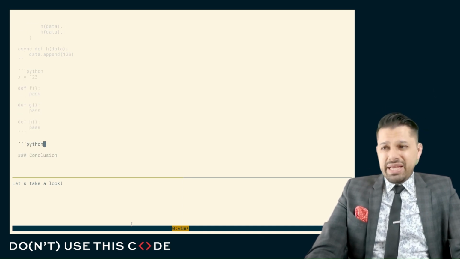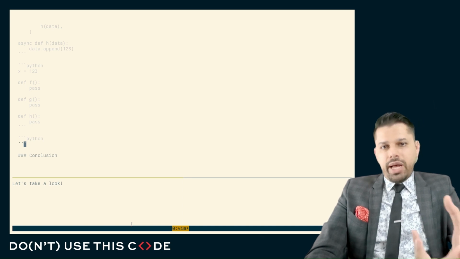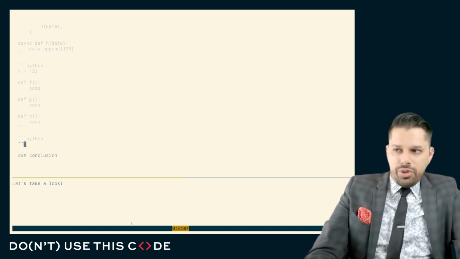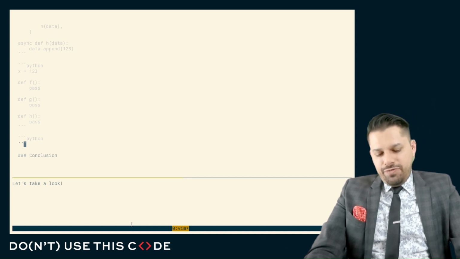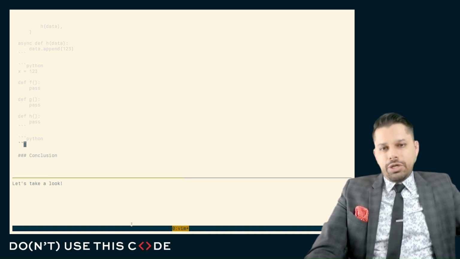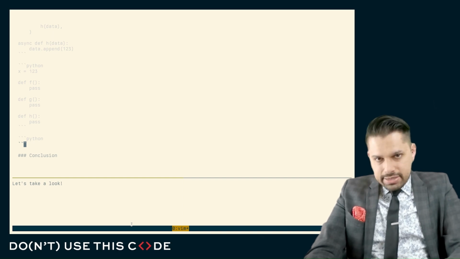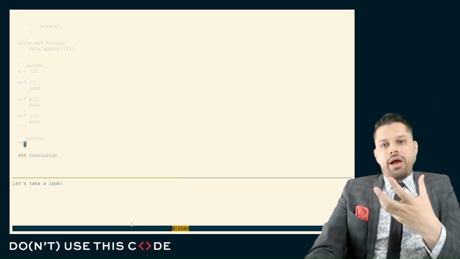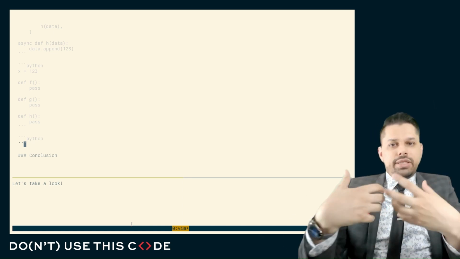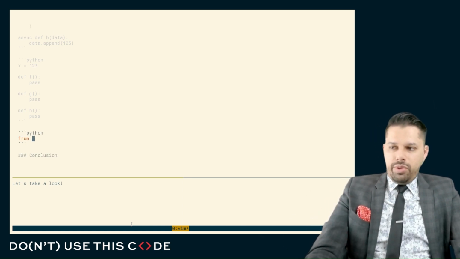Context vars are basically the idea of thread locals, but adapted to support async IO as well. And it's just the ability for us to create some data that can be viewed among multiple different asynchronous tasks, such that each one of those asynchronous tasks can communicate via that piece of data without accidentally clobbering it or without accidentally stumbling upon each other. So I'll show you a very, very quick example of this.